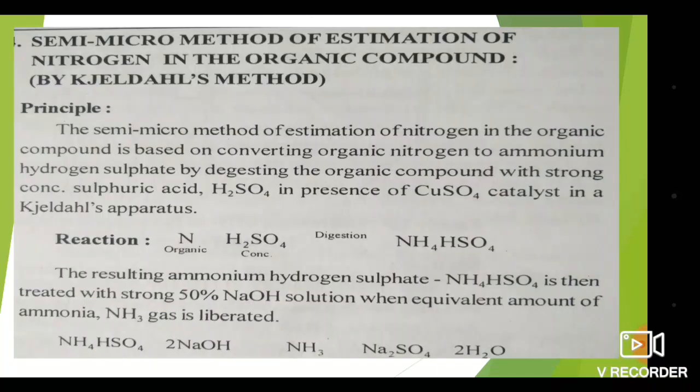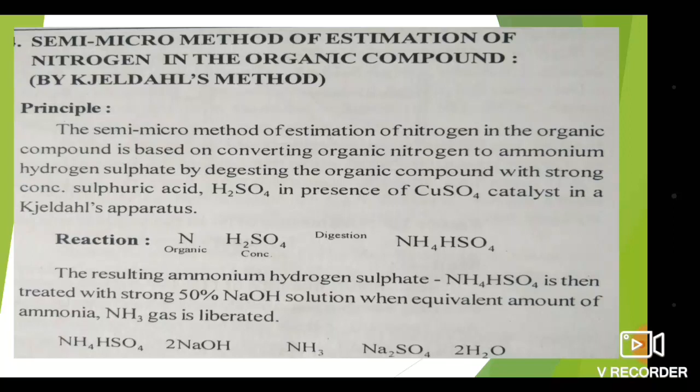Semi-micro method of estimation of nitrogen in organic compounds by Kjeldahl's method. The principle of this method is based on converting organic nitrogen to ammonium hydrogen sulfate by digesting the organic compound with strong concentrated sulfuric acid, H2SO4, in the presence of copper sulfate catalyst in a Kjeldahl's apparatus.